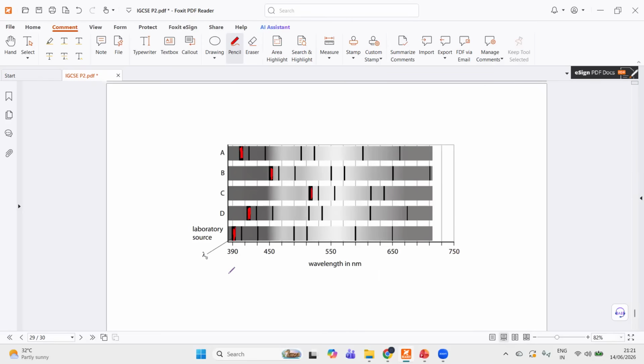This is the blue region, this is the red region. Blue or violet, right? So you can see that the light from galaxy C is shifted the farthest compared to the laboratory source. So this has the greatest redshift. Greater the redshift, greater the velocity, and this means that this galaxy is the farthest away.